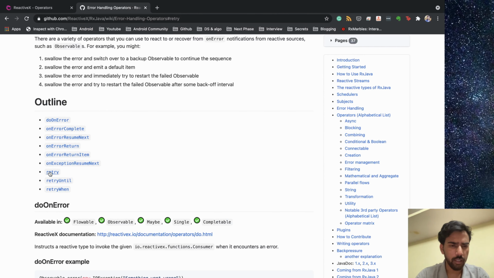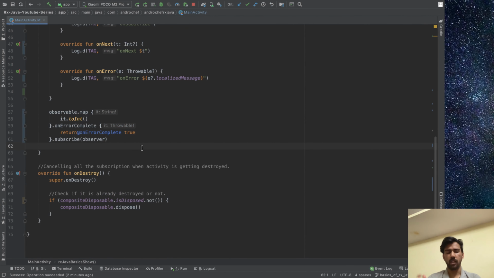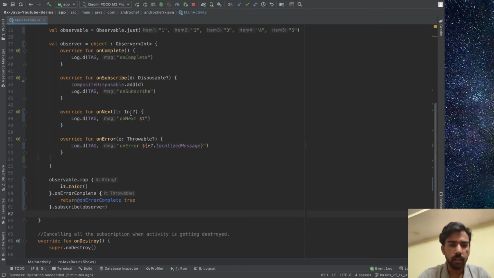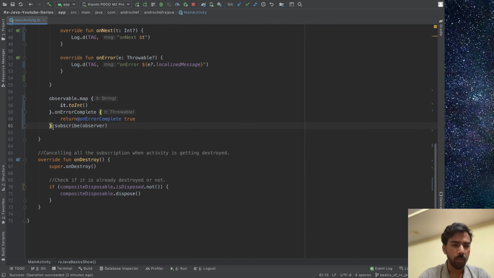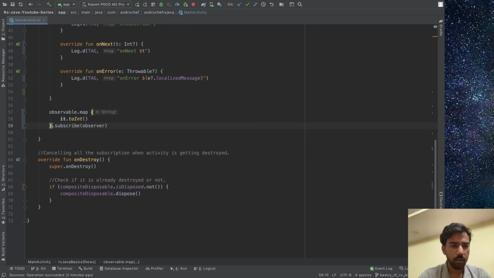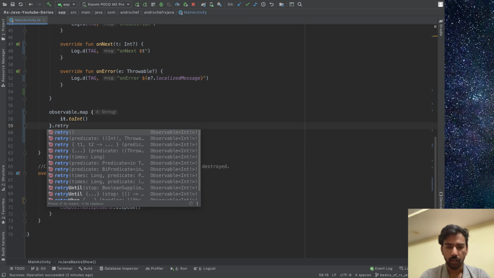In retry, you will have some error, and then you resubscribe to the same observable, and then you hope the emission will go well. In our example, we had the same stream, and I'll remove this onErrorComplete. So here I will do the retry on the same observable, right?